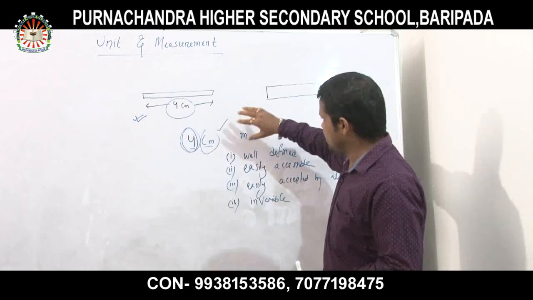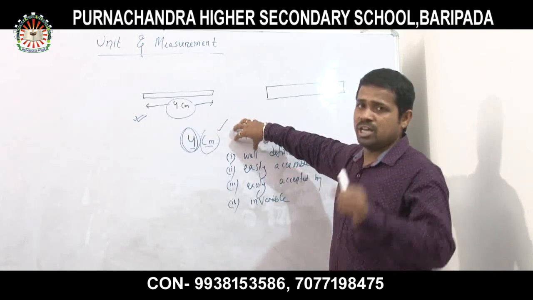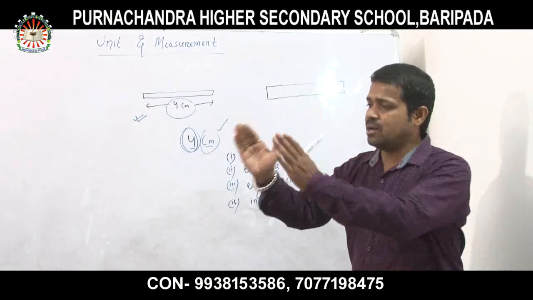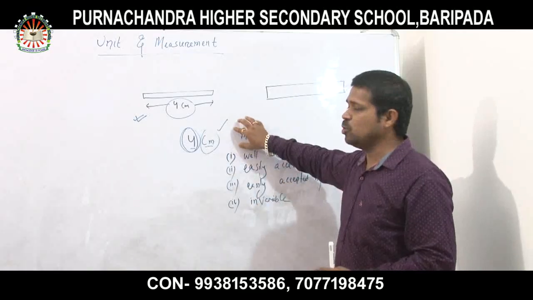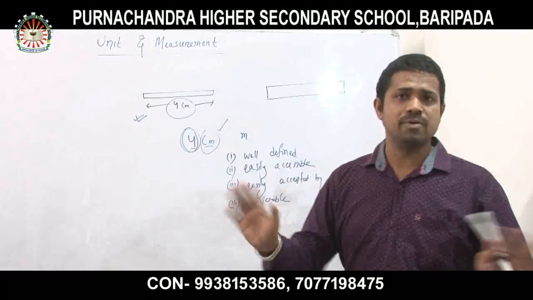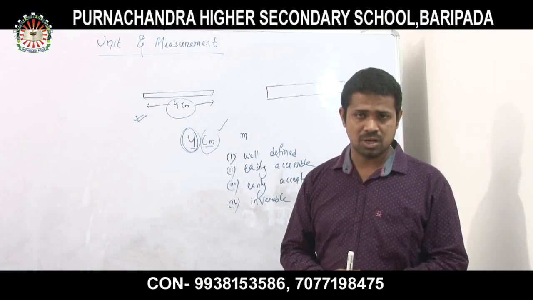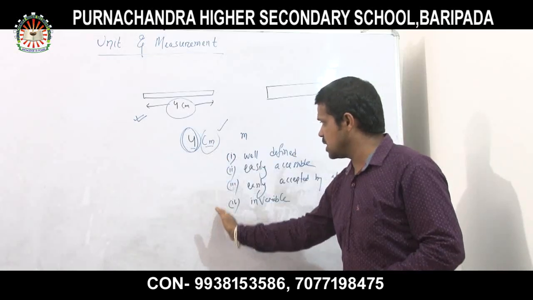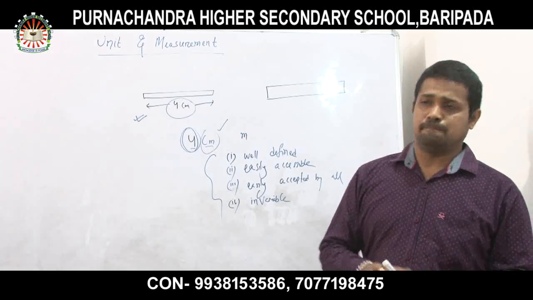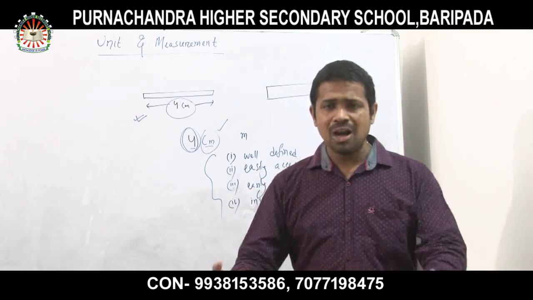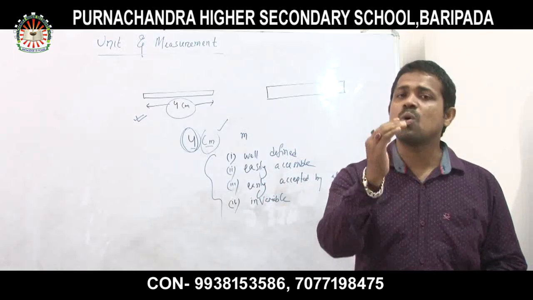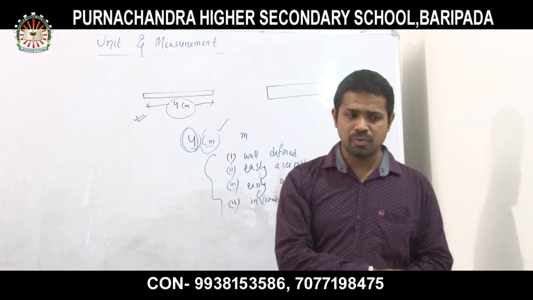Whatever unit is defined for a physical quantity must be constant, invariable. Clear? So these are the most fundamental properties by which we can call a unit a good unit or a qualitative unit. Clear all of you?